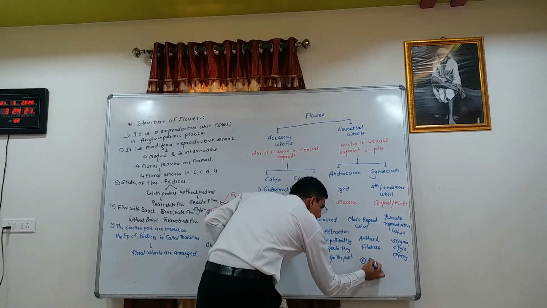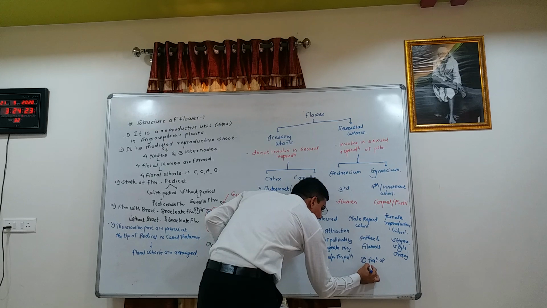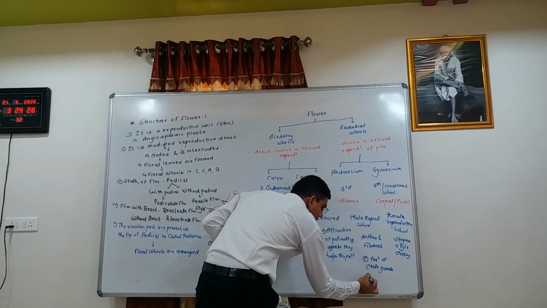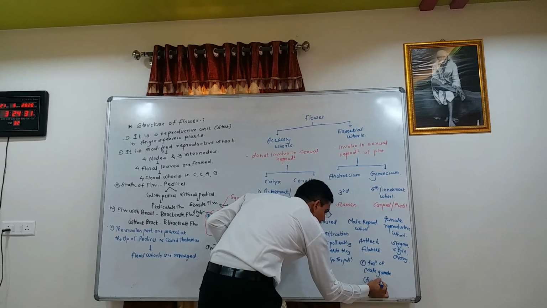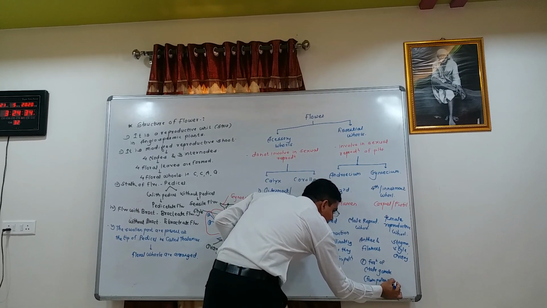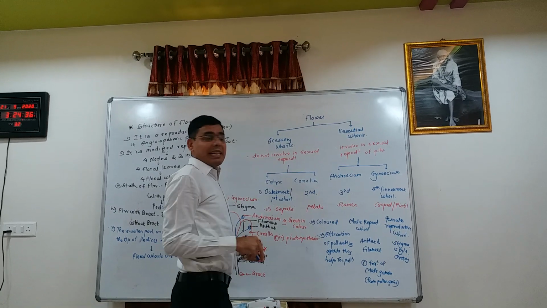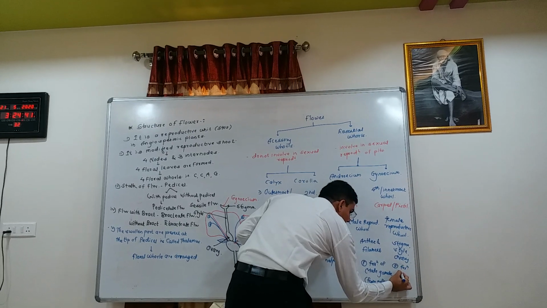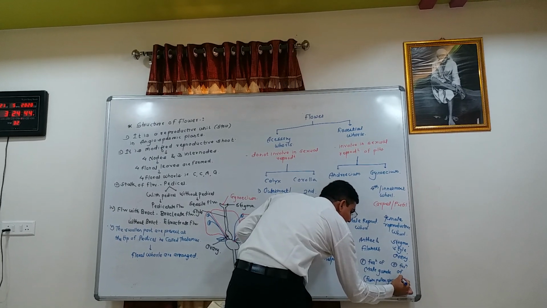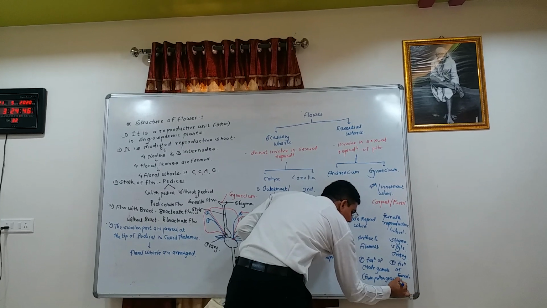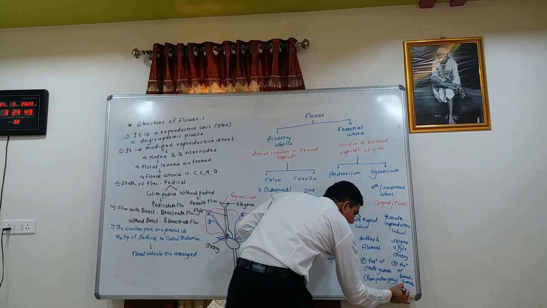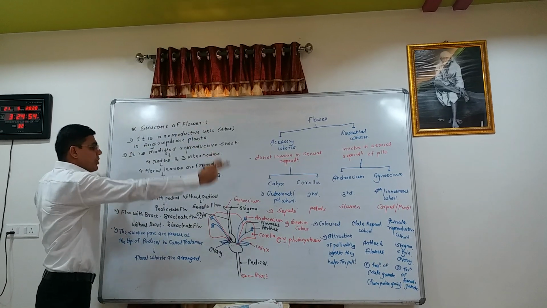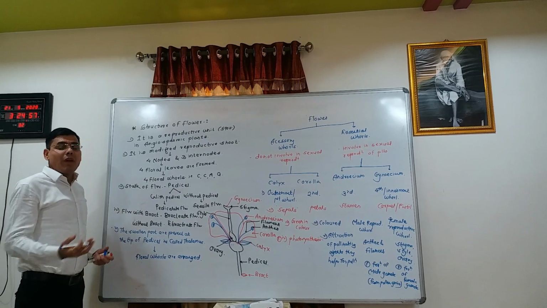And the function of the androecium is the formation of male gamete from pollen grain. And the function of the gynoecium is the formation of female gamete in the embryo sac. Okay, so this is the total information about the structure of flower.